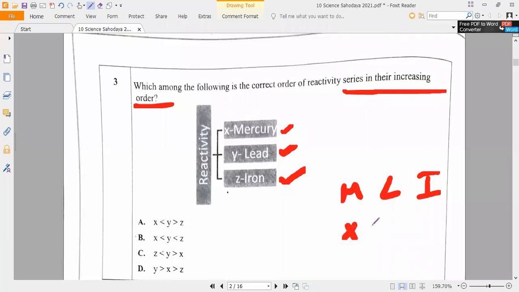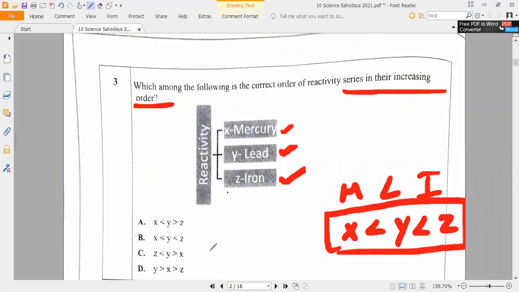So X less than Y less than Z. So which option is it? Option B. That's all. Do you understand? Clear, everybody?